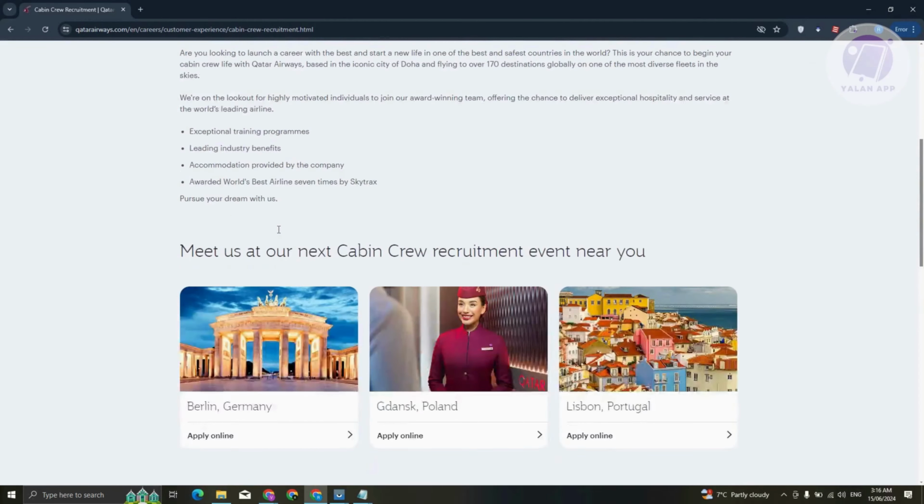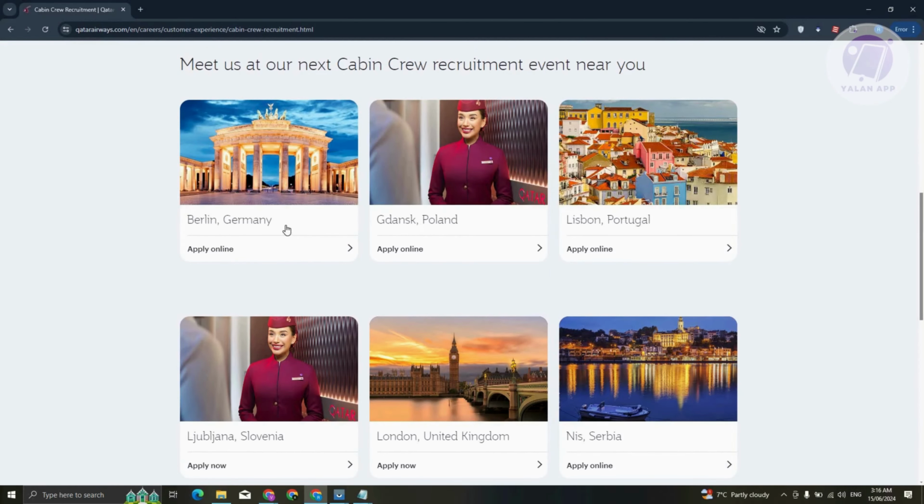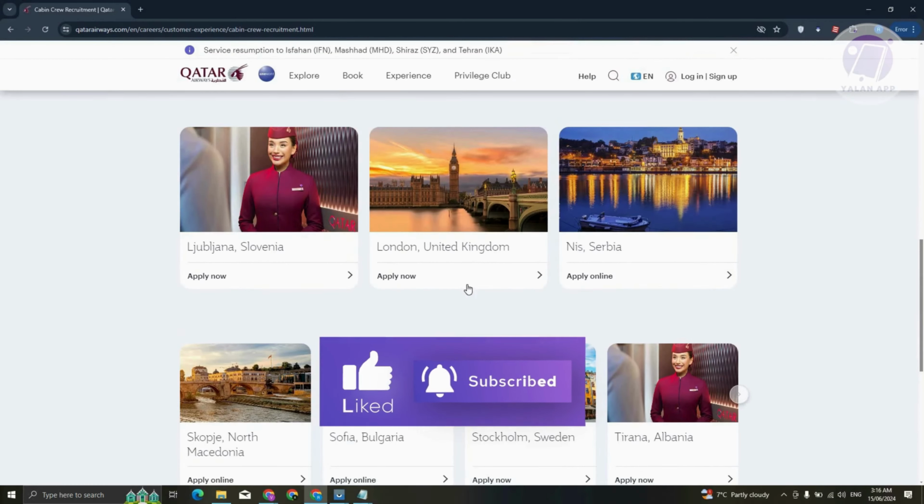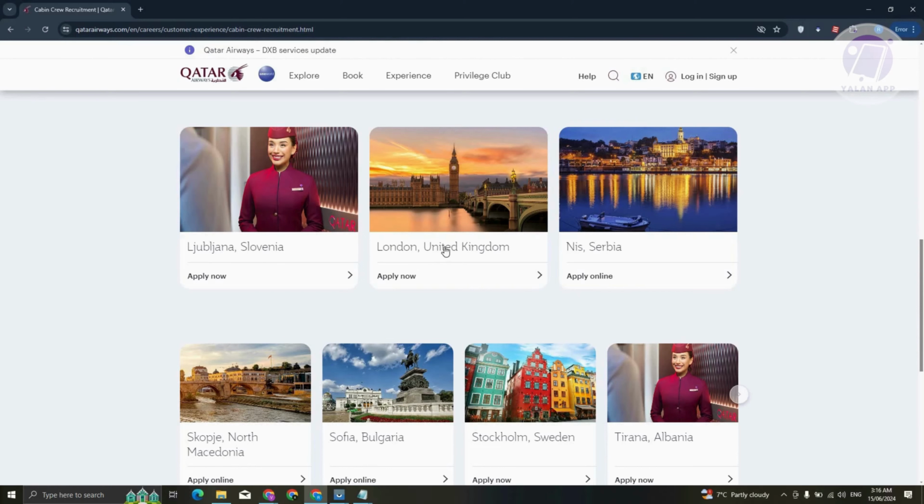Now in this case, go ahead and scroll down a bit here, and you now need to choose the location where you want to basically apply. For example, we have Berlin, Germany, Gdańsk, Poland, Lisbon, Portugal, and a lot more. So for example, I'm going to choose London, United Kingdom. Let's go and click on apply now.